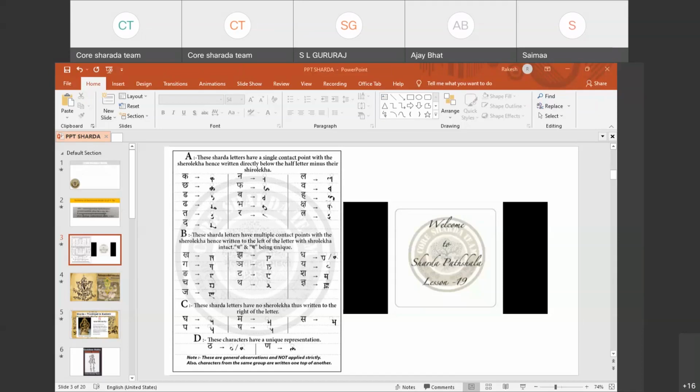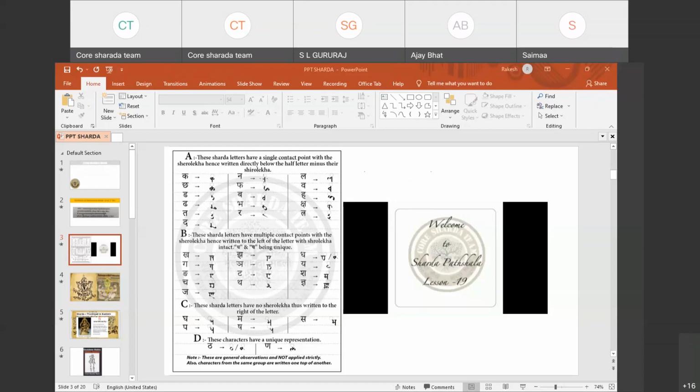So what we do here, as per the rule, fur will be written as it is because there is no problem in fur. Then n is half, which will be written full. Then the, which is of category A, right? Why is it of category A?